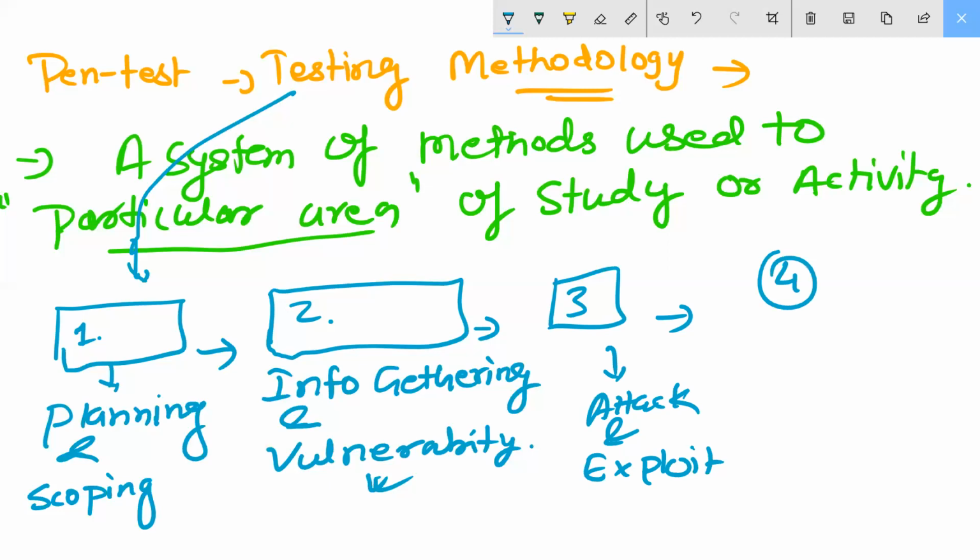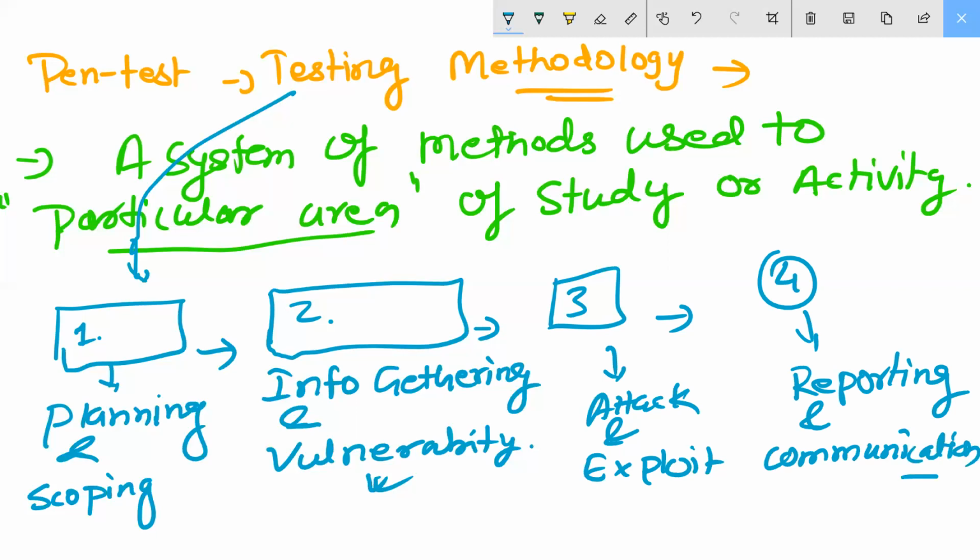The fourth point is reporting and communication. You understood my point? Yes, sir. Correct, no? If the organization is there, what will you do inside that organization? You will plan how to enter the organization. So you will start information gathering about the organization. You will go to the audit team, the monitoring team. I am telling you, every company has these.